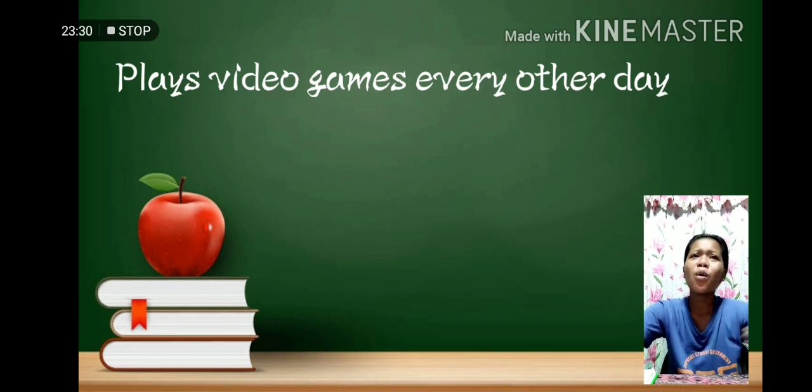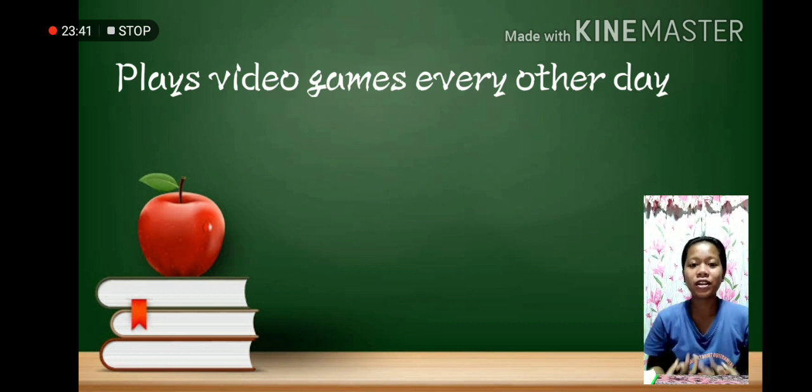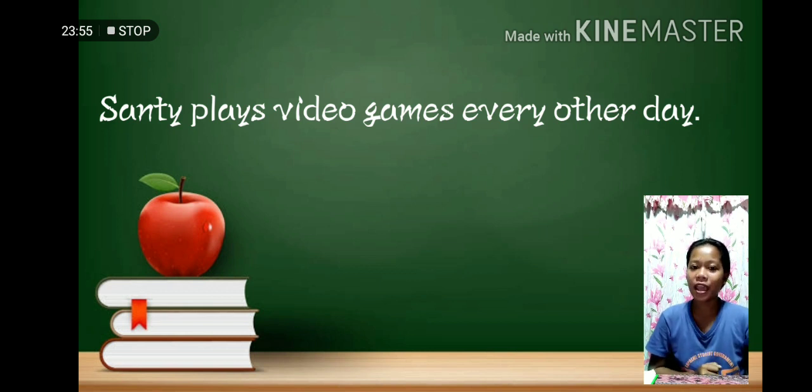Who is playing video games every other day? It cannot answer the question who, so the reader is left hanging. In order to correct this, we must supply the lacking element in the sentence. So let's just say Santi plays video games every other day.